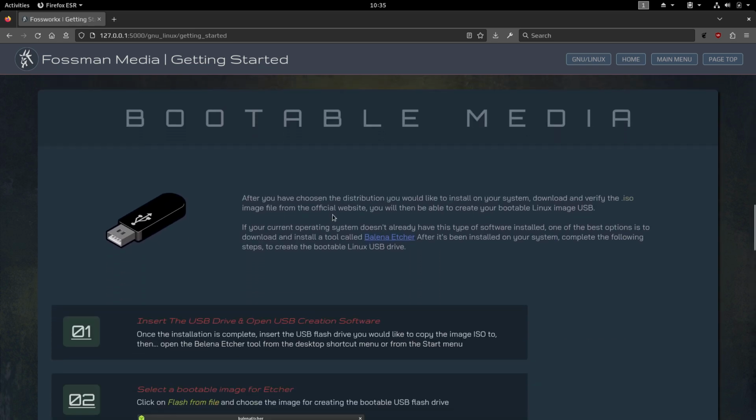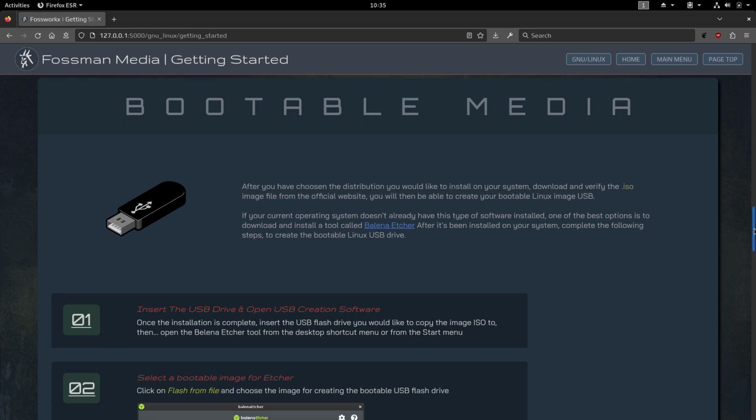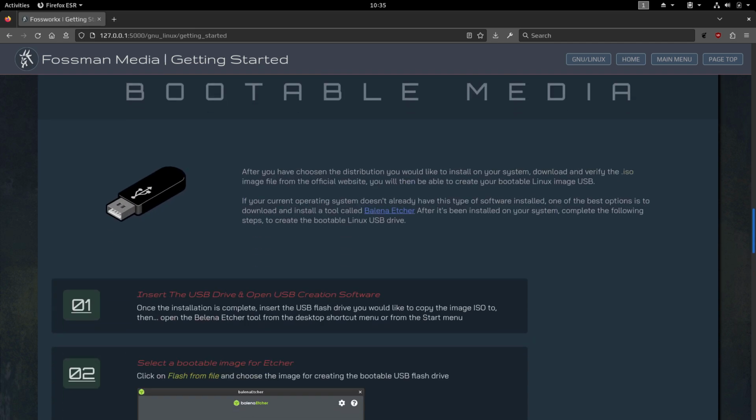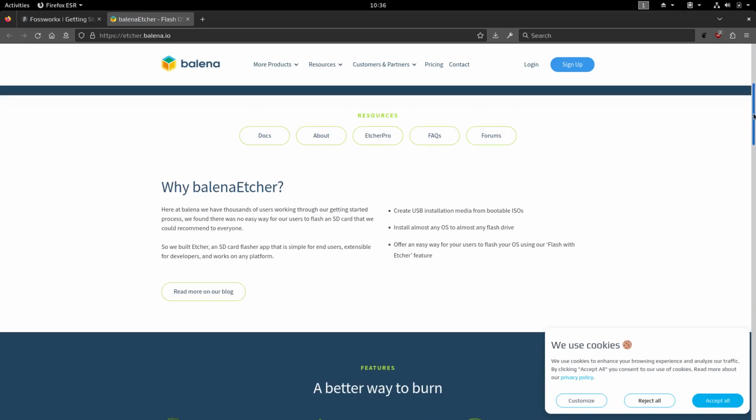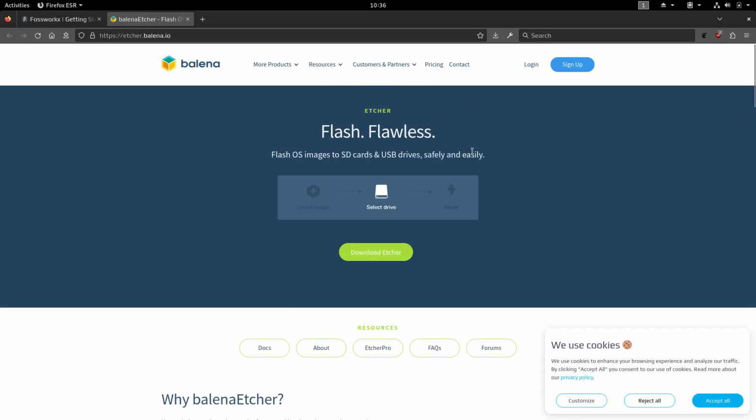So if I close that off and scroll down a bit further, we'll get to some instructions on how to actually create the bootable USB media itself. If you're coming from Windows, you may not already have this software installed on your system, so you'll have to download a separate tool. One that I would suggest using is balenaEtcher. If I click on that, there's this tool right here where you can download it, and just some basic instructions on how to use it.